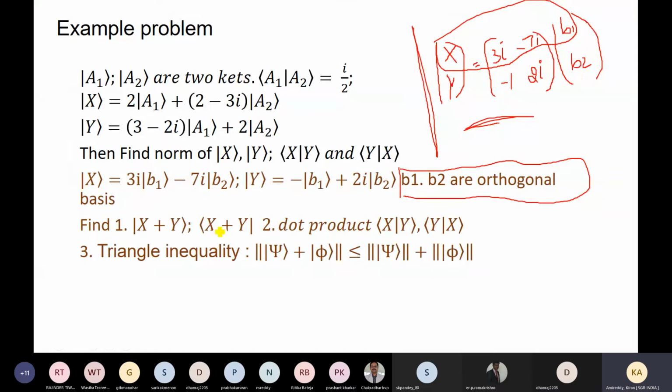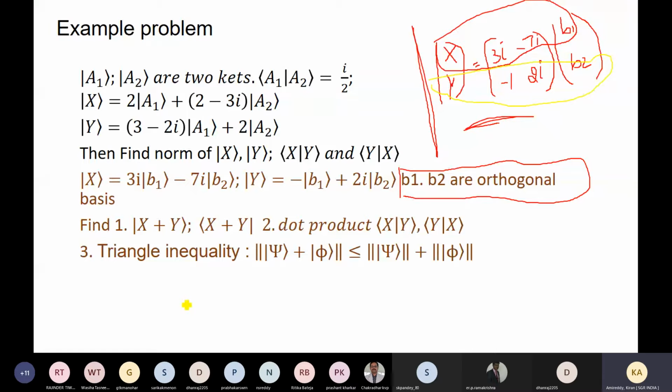In another color, sorry, b2 is there inside. So this is only the y vector. So if we add x plus y, simply we add these terms to these terms, meaning the b1 term to b1, b2 term to b2. So can I get the x plus y value here?